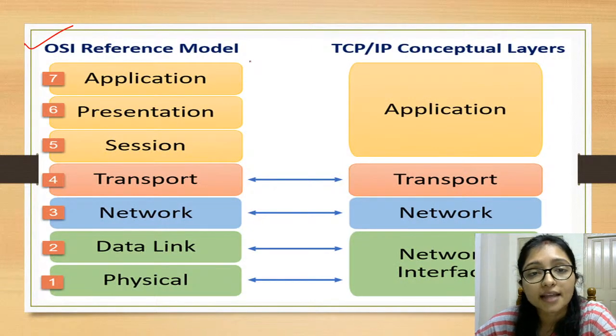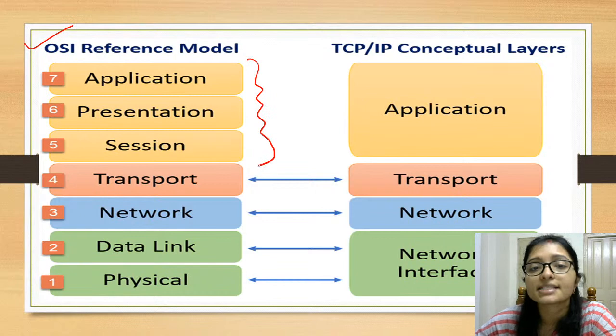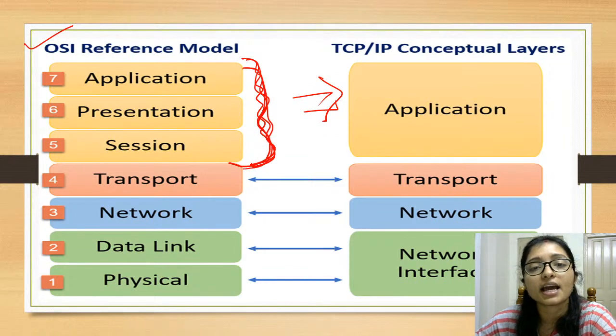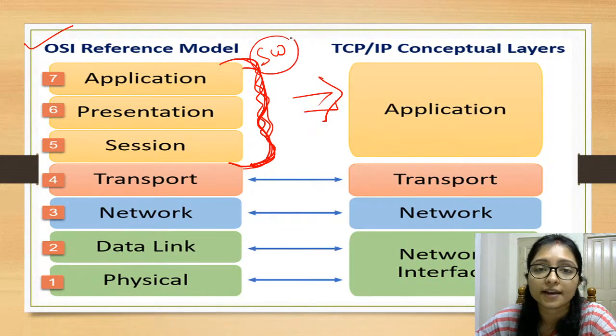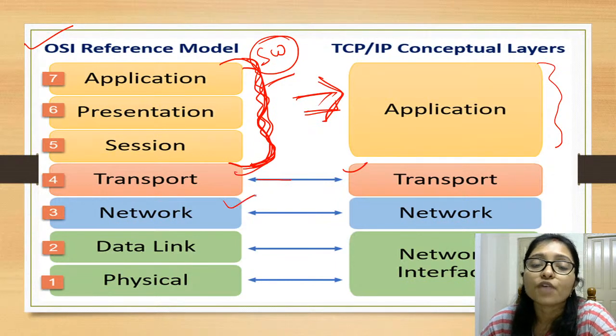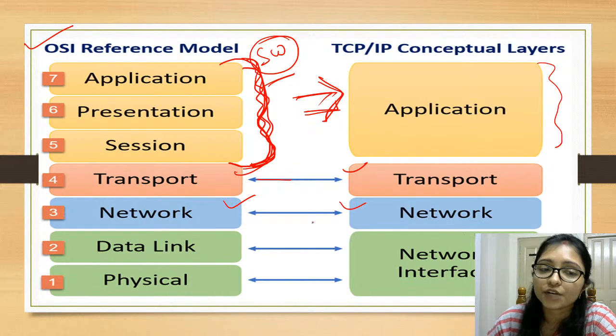In the OSI model, what was there? Application, presentation and session. These 3 layers are merged and called the application layer here. So the same work of the application layer, presentation layer and session layer, because all are software layers, is merged here and the name is application layer. And the transport layer is the same in both, with the name transport layer. The network layer is also the same, network layer.